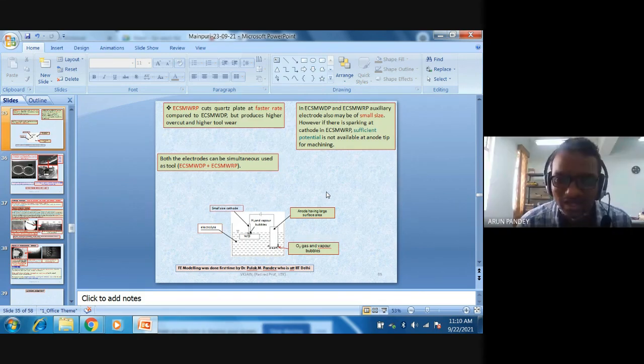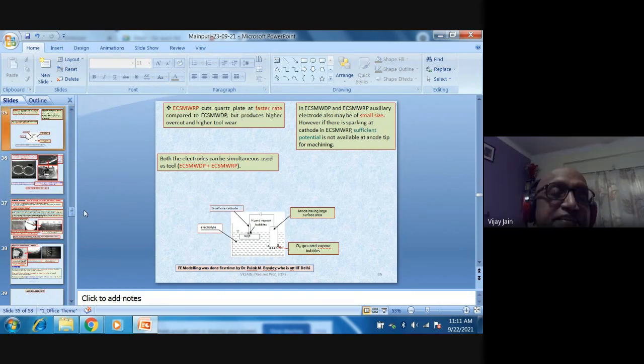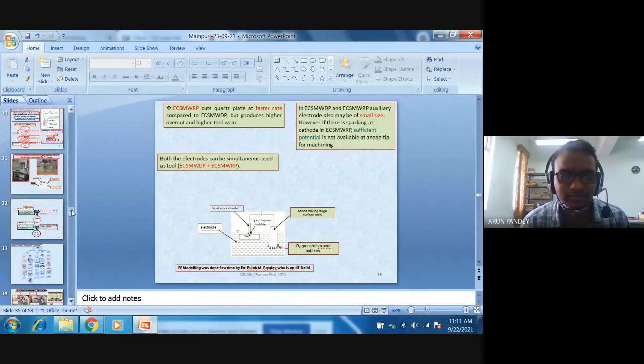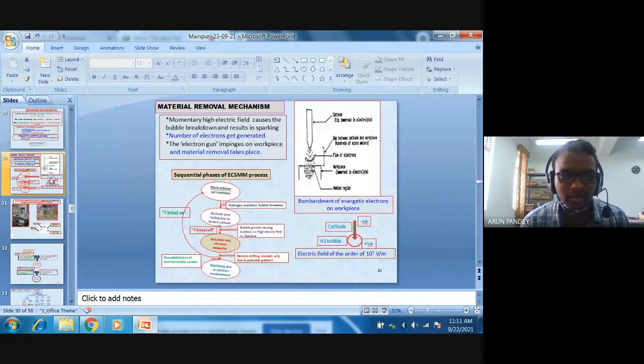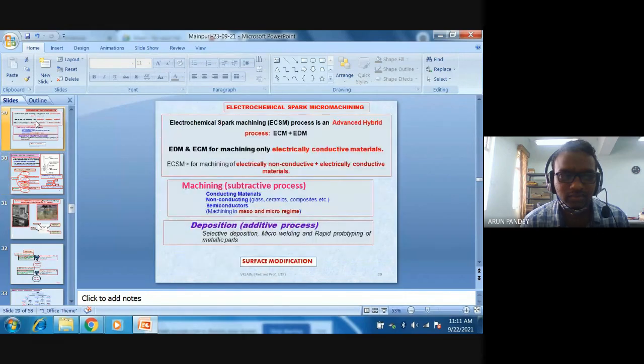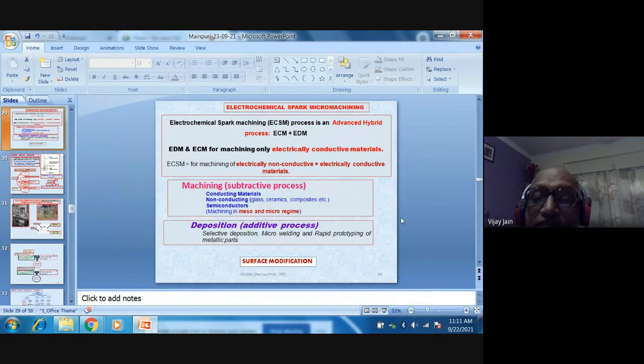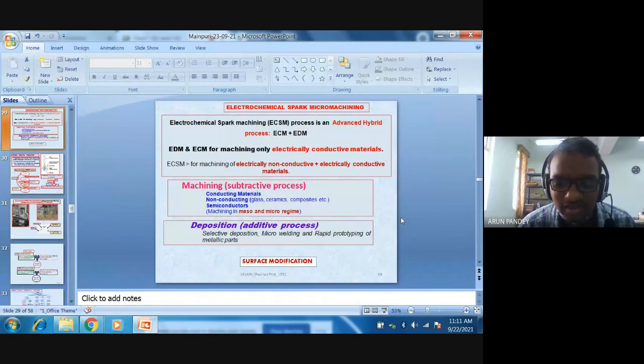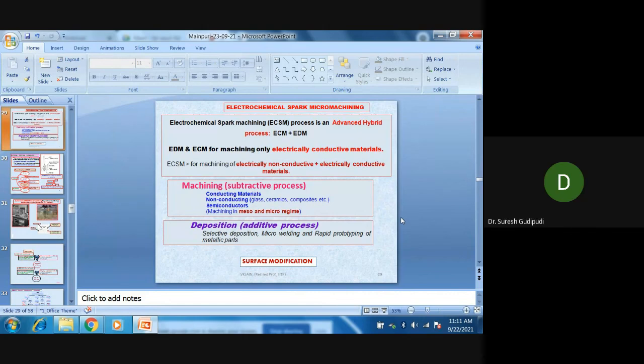Sir, Dr. Suresh Gudipudi is asking to show slide 29. He wants to note down some data. Okay, 29. Yes, sir. 29 is this slide. Is it okay, Dr. Suresh? Yes, sir. Thank you so much. That is a future scope of this process. I just want to note. Thank you so much, sir. Welcome.